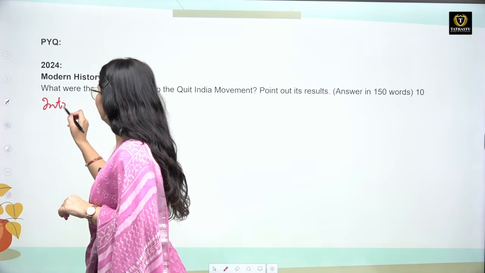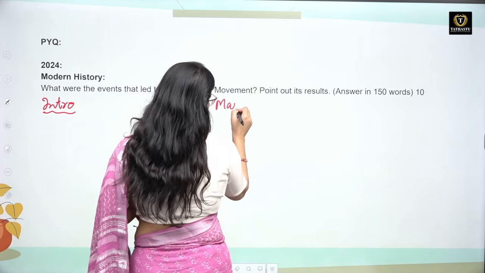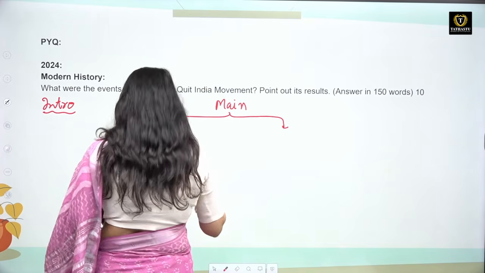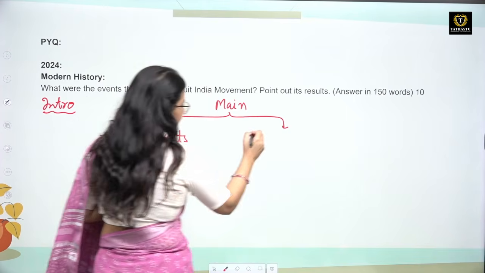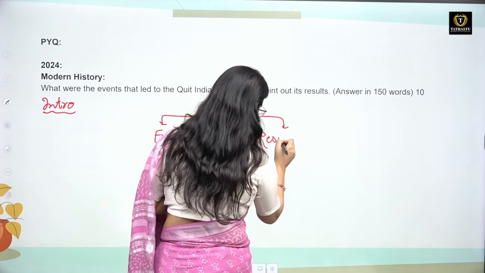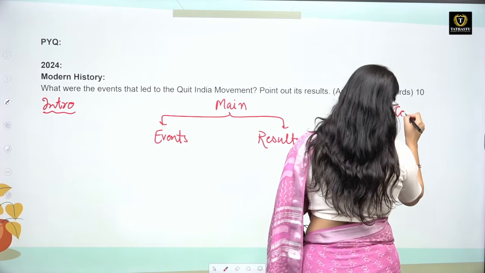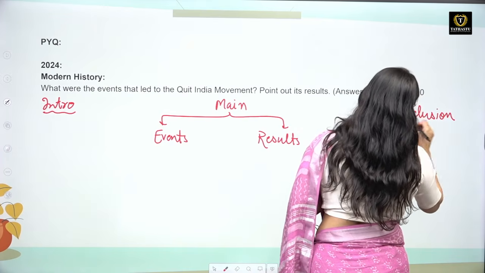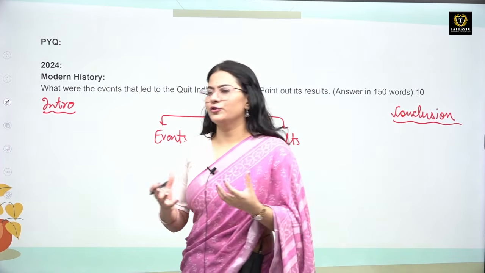So I will tell you what introduction you could write. Then the main part consisted of two parts. The one was the events which led to Quit India movement and the second was the results. And third, you need to mention some conclusion. Let's see what you have written and what you could actually write. So in introduction, what kind of introduction can you write?